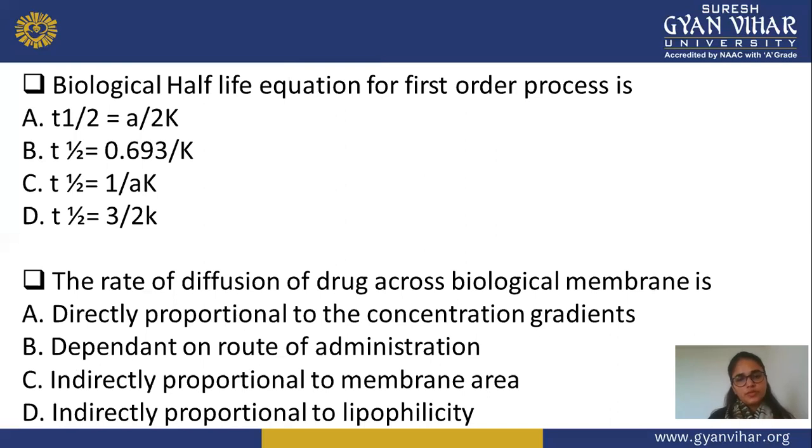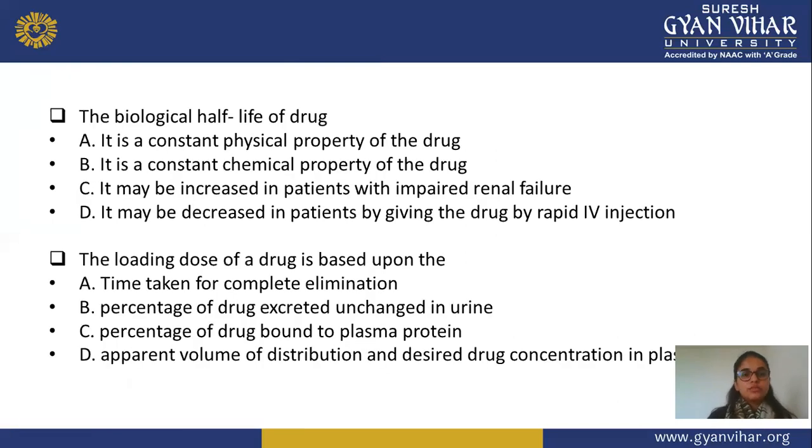Next question: the rate of diffusion of a drug across a biological membrane is A, directly proportional to the concentration gradient; B, dependent on route of administration; C, directly proportional to the membrane area; and D, indirectly proportional to lipophilicity. Next question: the biological half-life of a drug: A, is a constant physical property of a drug; B, is a constant chemical property of a drug; C, may be increased in patients with impaired renal function; and D, may be decreased in patients by giving the drug rapidly.